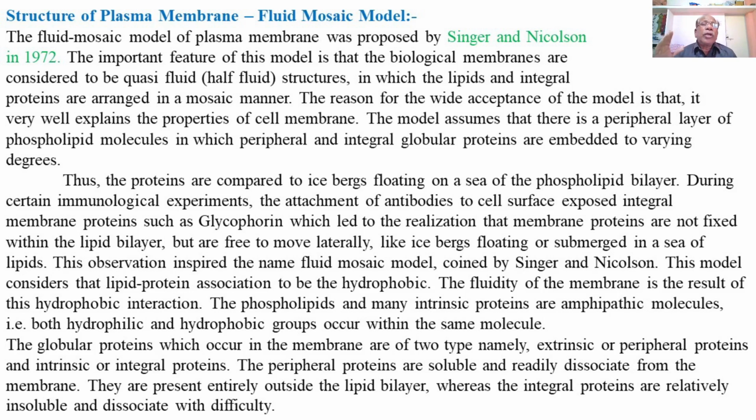The fluid mosaic model was proposed by Singer and Nicholson in 1972.